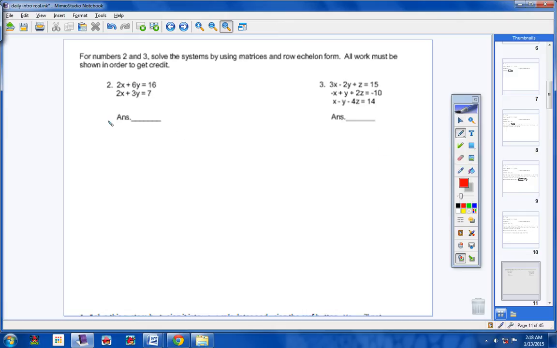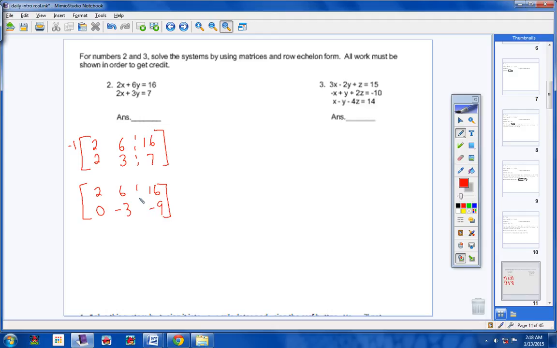Now, we take this system here and we write it as an augmented matrix: 2, 2, 6, 3, 16, 7, okay? Now remember, we want to get a 0 right here. So I'm going to multiply this top row by -1 and then add down and change the bottom row. So the top row is going to stay the same. So -2, add that down, you get a 0. -6, add it down, you get a -3. -16, add it down, you get a -9.